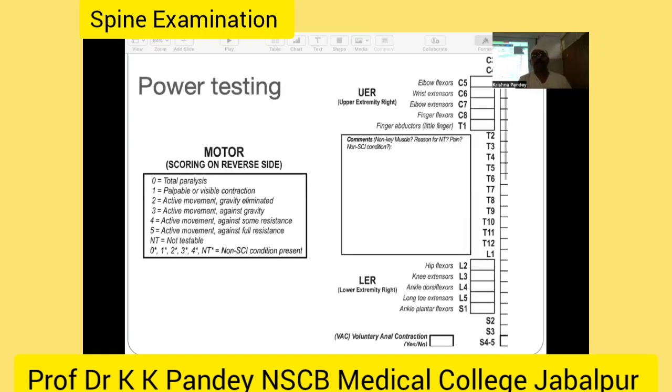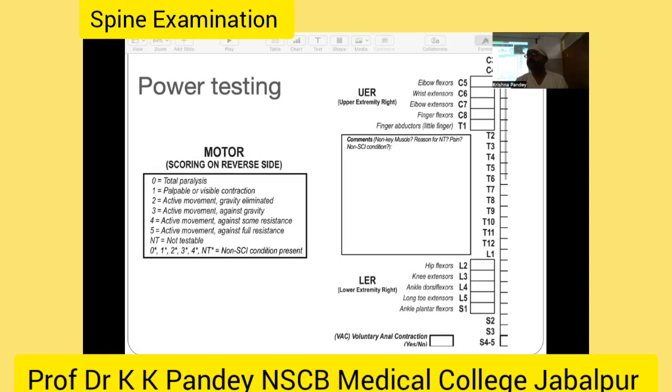So this is the ASIA scale, the American Spinal Injury Association, and this is the motor scoring system. As you all know, it is 0 to 5: 0 means total paralysis, and 5 means full, normal movement. Then the question comes: do you have to examine the whole muscle group, or selective muscles? This ASIA scale beautifully identifies the key muscles to examine.